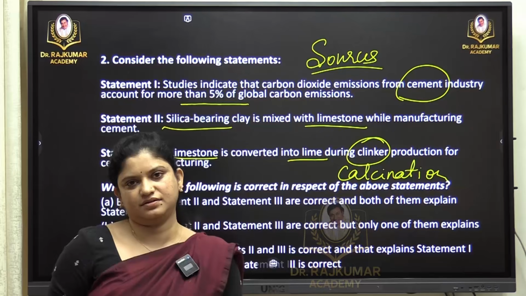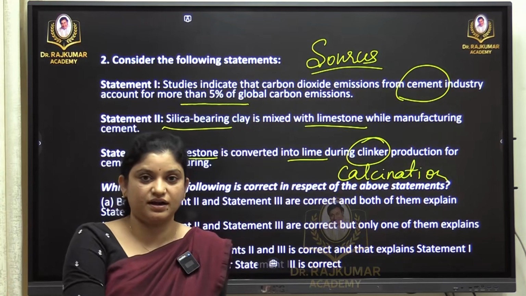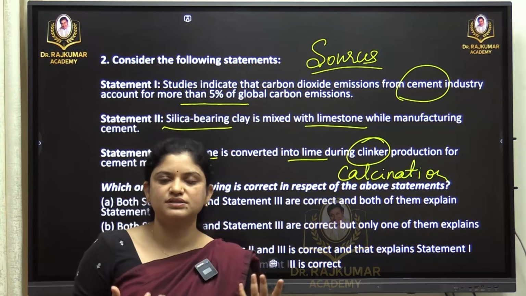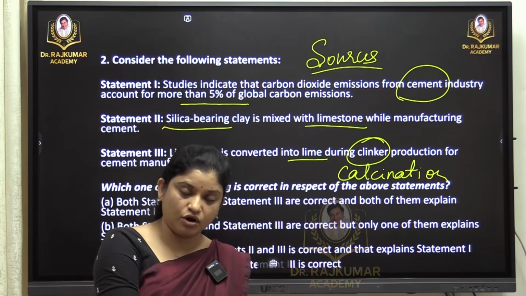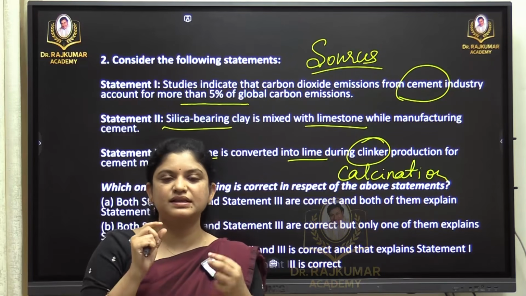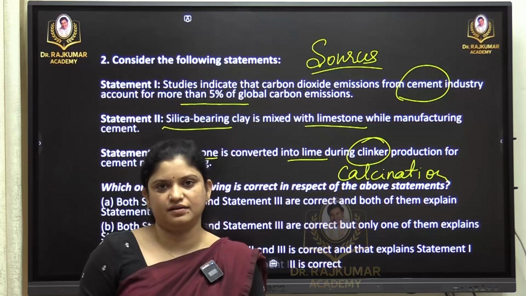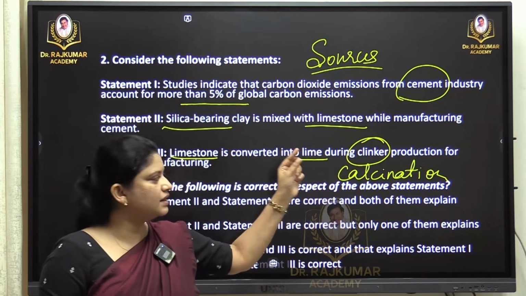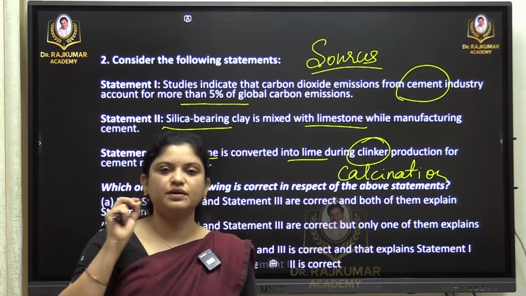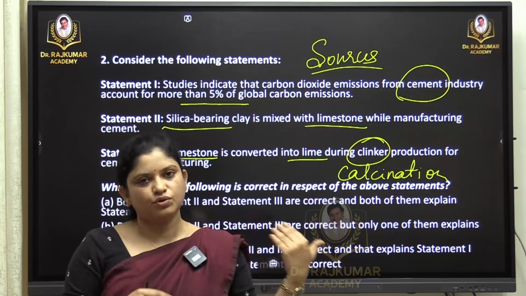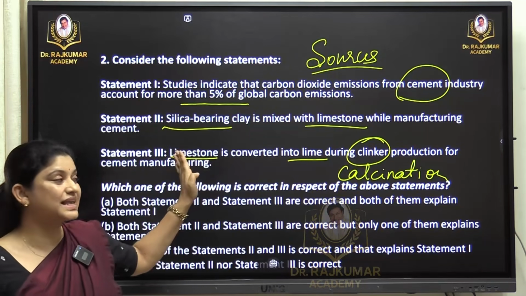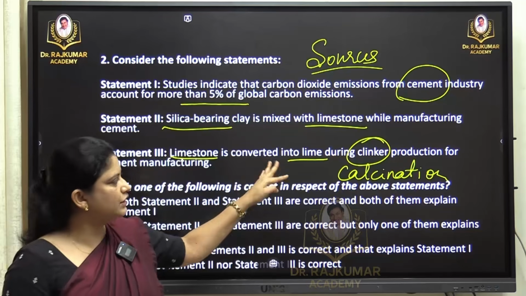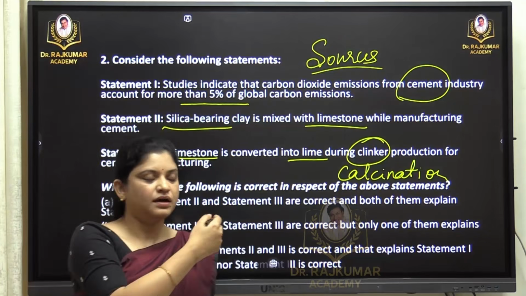One thing you have to keep in mind: anything that is burnt, anything under combustion, what is it emitting? Carbon dioxide. Not only the cement industry, wherever there is a process of burning. Now calcination, clinker production, is like burning itself. So anything that burns emits carbon dioxide. So of course this is also right, and limestone, meaning calcium carbonate, is converted into CaO, right?